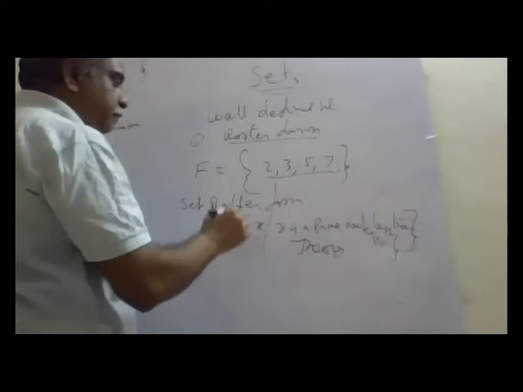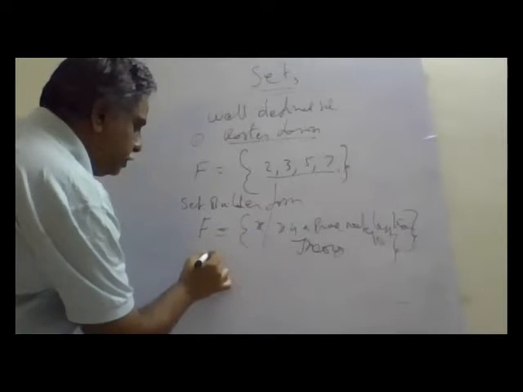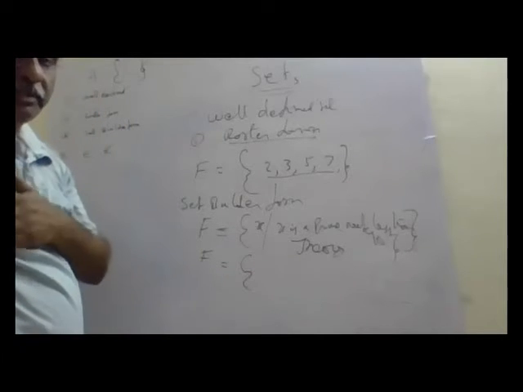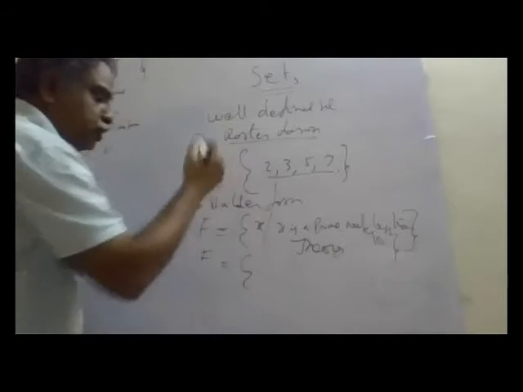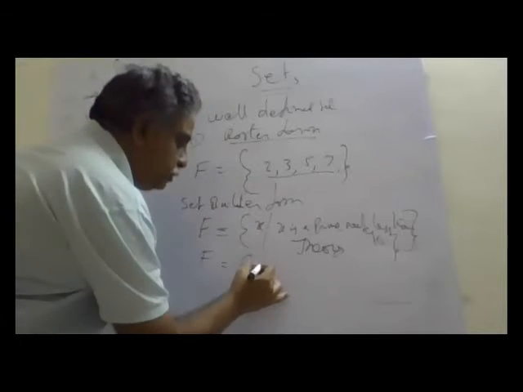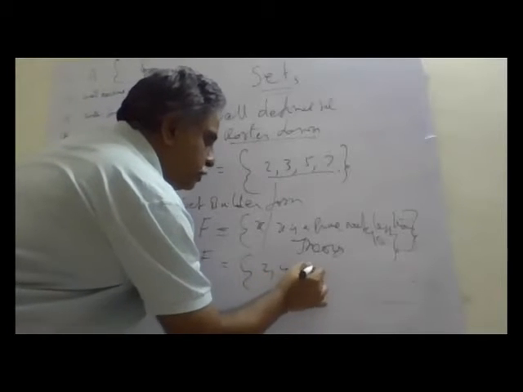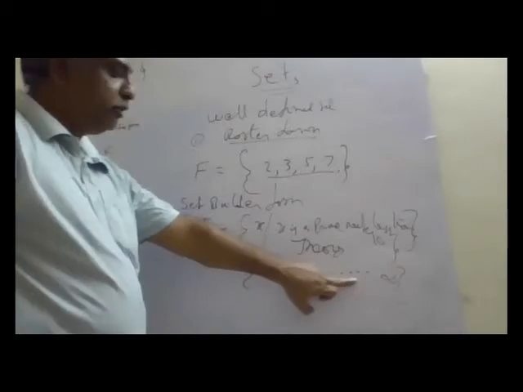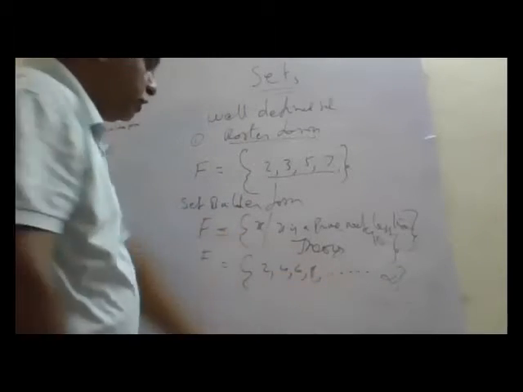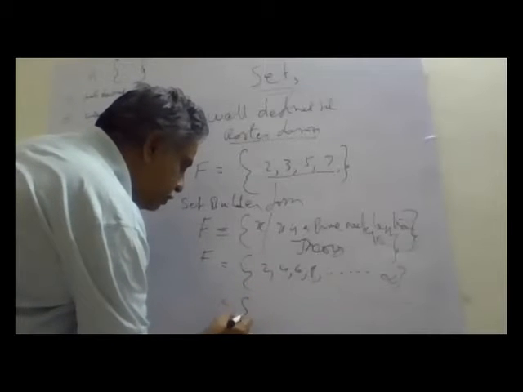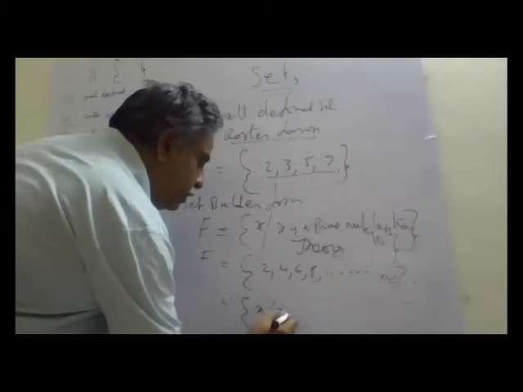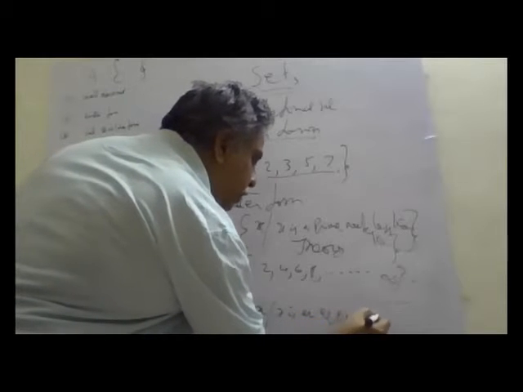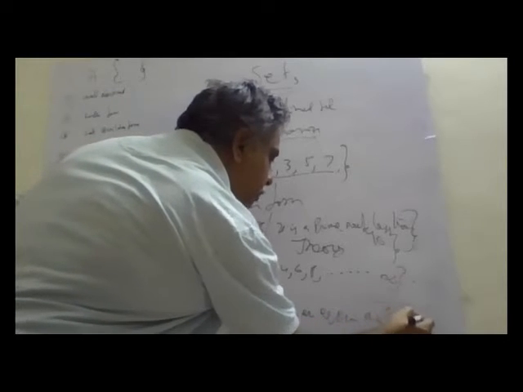Suppose I have to write a set F equal to even numbers. In roster form, is it possible to write even numbers? 2, 4, 6, 8, I have to represent up to infinity. I have to write all the numbers, which is not possible. So what I write here is x such that x is an even natural number.